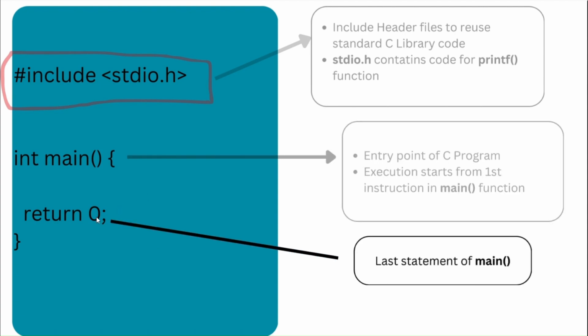After that, this return 0 is the last statement of main. You have to write all your instructions before this. After this, you should not write anything. If you write, it won't execute. We will discuss what this return is when we discuss functions in C programming. Right now, our agenda is to know how to write a simple program that will execute. To execute, you write a main function, inside that you write all instructions and write return 0. For our practice or sample programs, we follow this template.